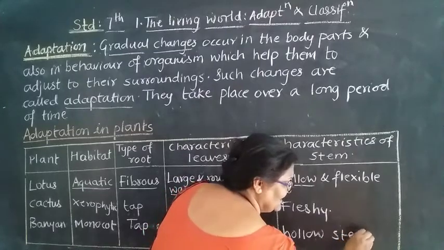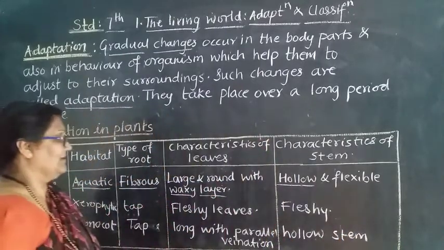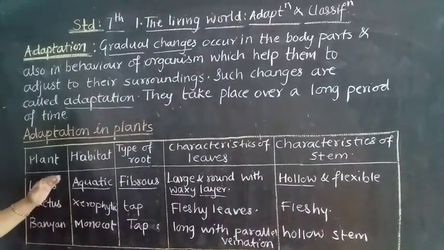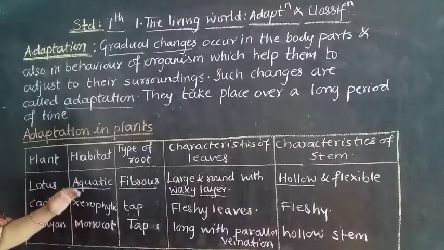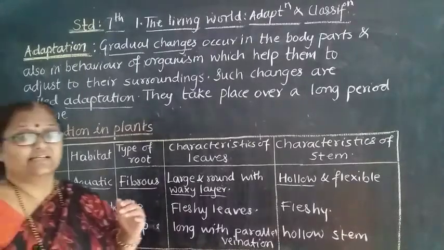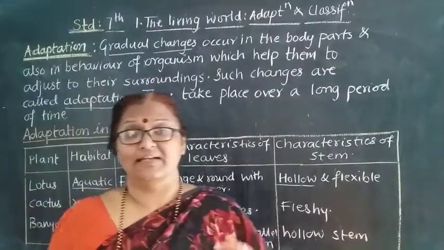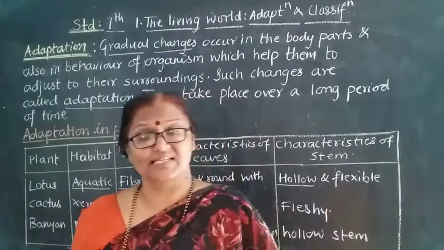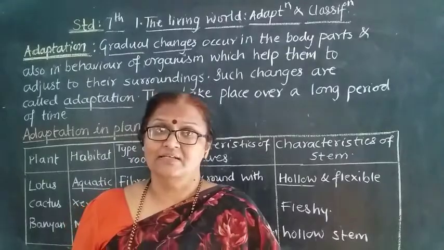All these characters tell us that even though these are all plants, each and every plant has different characteristics. Why? Because of the habitat in which it lives, the habitat that surrounds it, and with which it has to adjust its life.